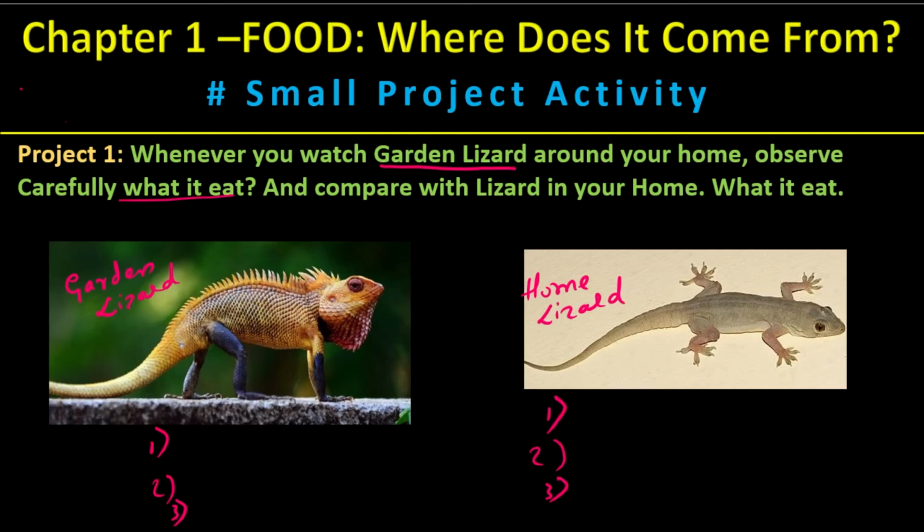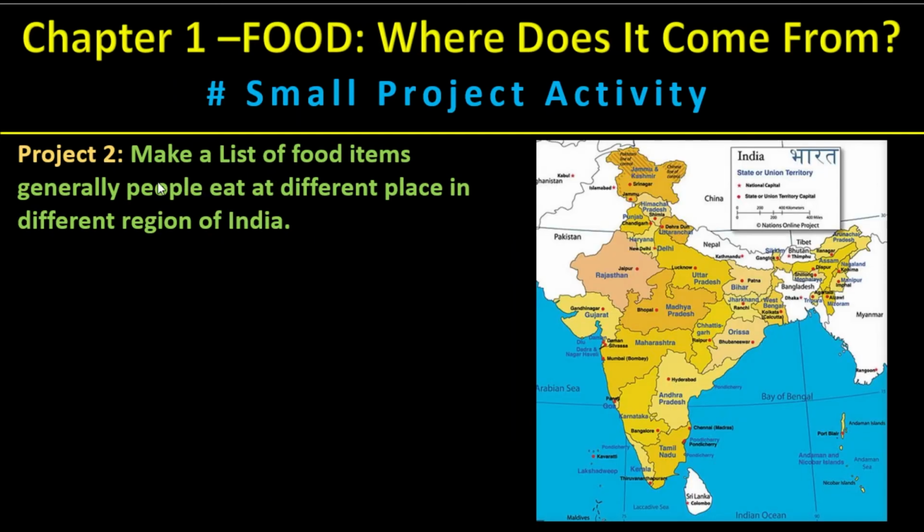Going to the next project. Here, make a list of food items people generally eat in different places, in different regions of India. This is the map. Here Jaipur, what people eat from there. Karnataka, what people eat.